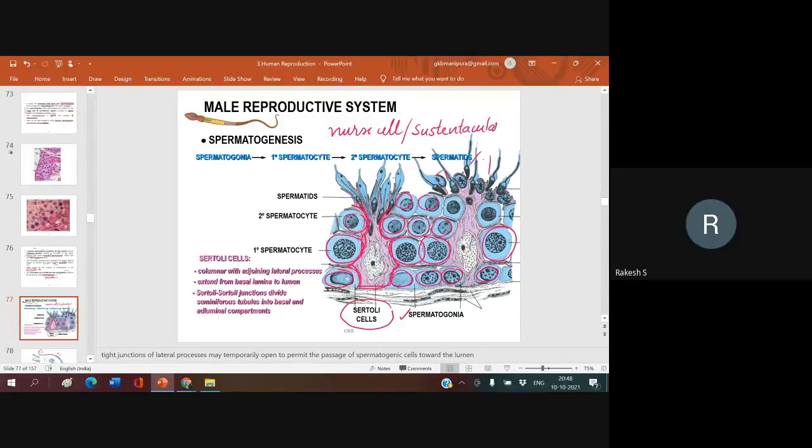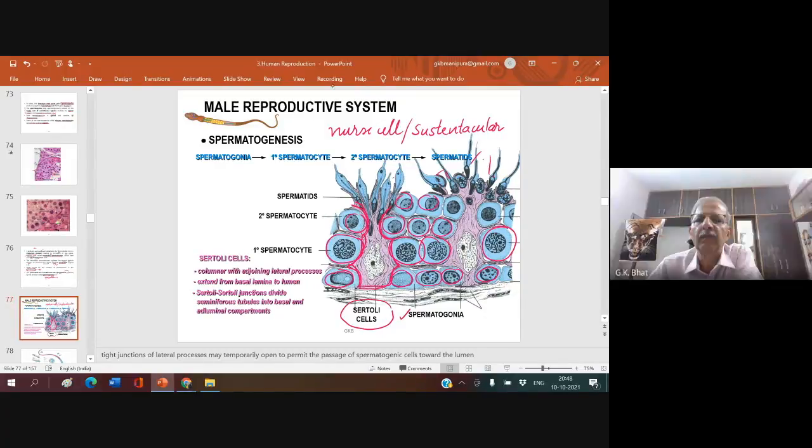To provide nourishment to all growing germ cells. See, these are all growing germ cells of different stages: spermatogonal stage, primary spermatocyte, secondary spermatocyte, spermatid, and spermatozoa. So they are all nourished by these Sertoli cells by diffusion.